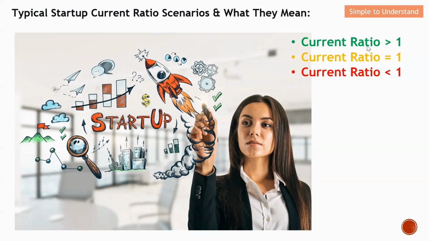The first one will be desirable when the current ratio is more than 1. When the current ratio is equal to 1, this means that the current liabilities are equal to the current assets. As for a current ratio less than 1, this is actually a red flag. Let's take a look at this for a startup in order to understand this.